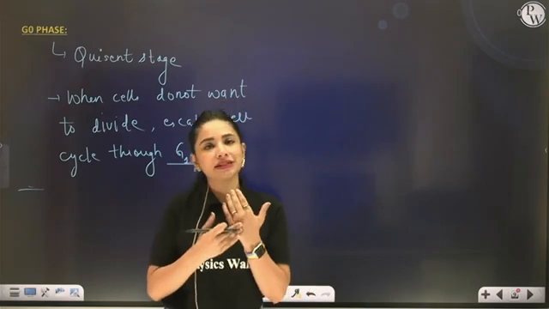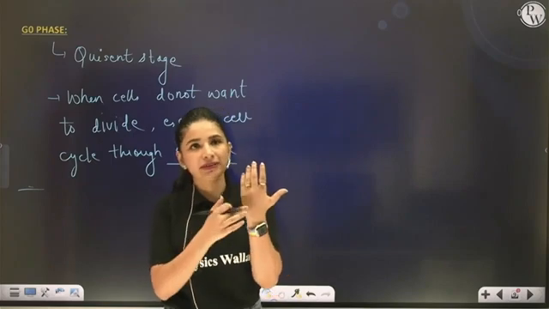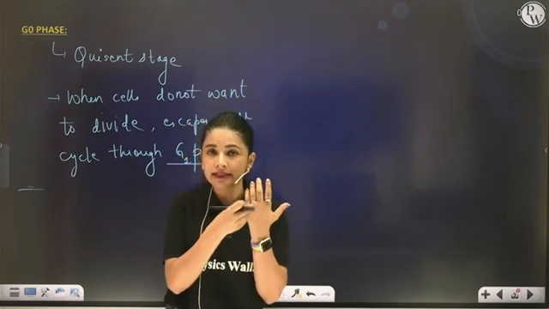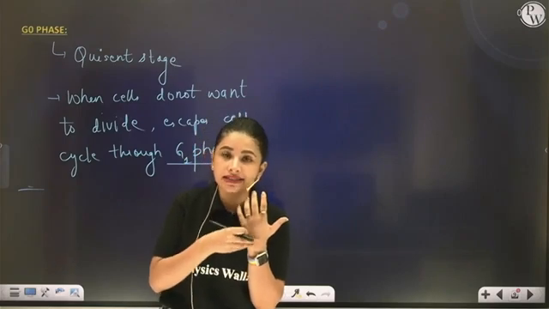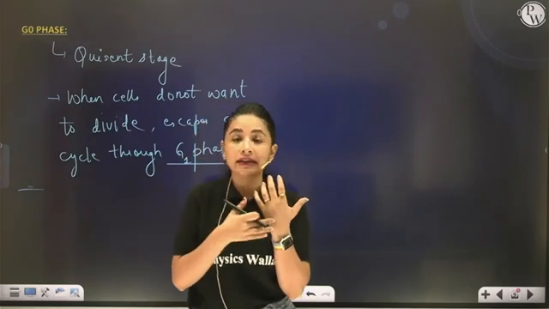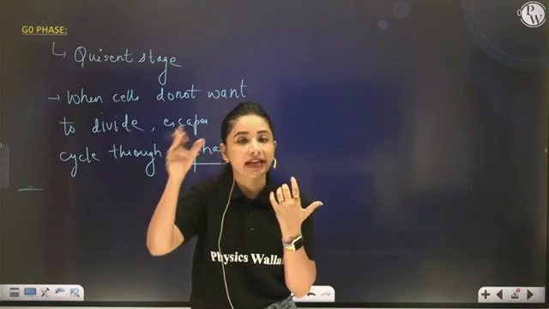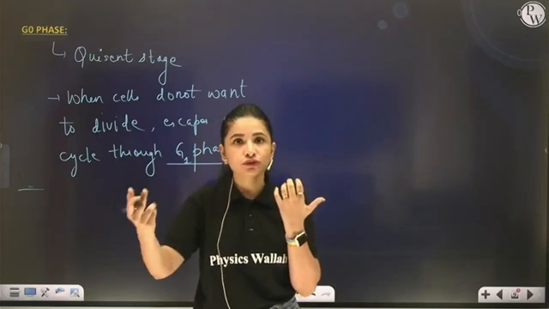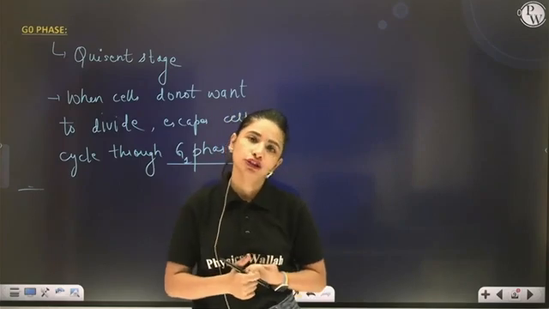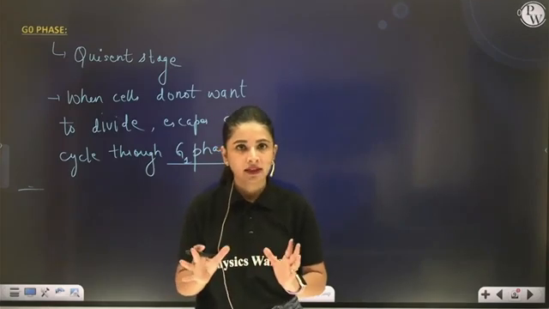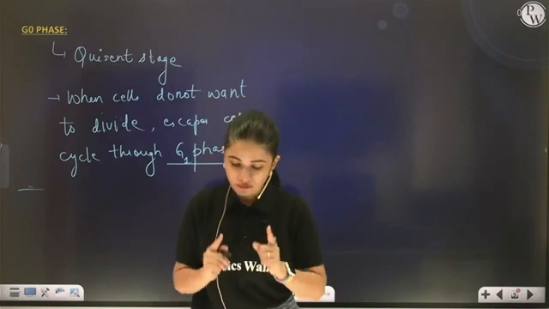Suppose right now my skin is perfect, but if some damage occurs, then healing is required, and for that new cells are required. Then my existing skin cells, which are currently in G0 phase, will enter into G1, produce new cells, heal my injury and again come back to G0. Right? Yes or no? Very good.